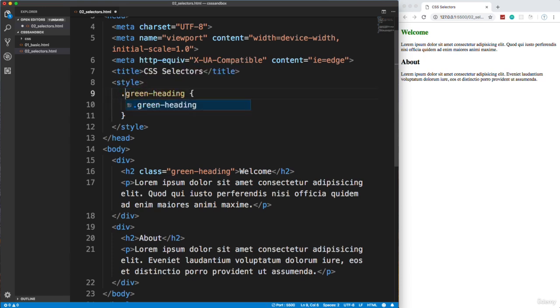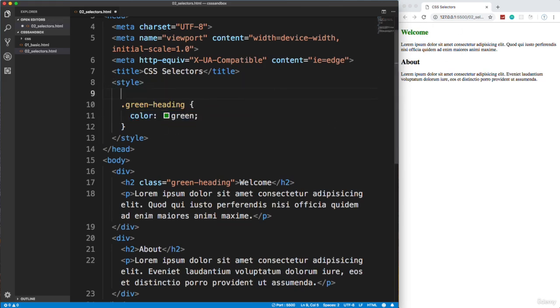Instead of a number sign, you want a dot. So if I save that, notice it's still green. Okay, so just remember, a number sign is for IDs. Dot is for classes, and I'm just going to comment this stuff out just so you have some reference, and I'll do an ID and I'll add that as well later on.